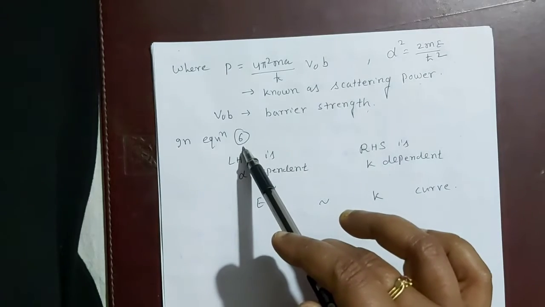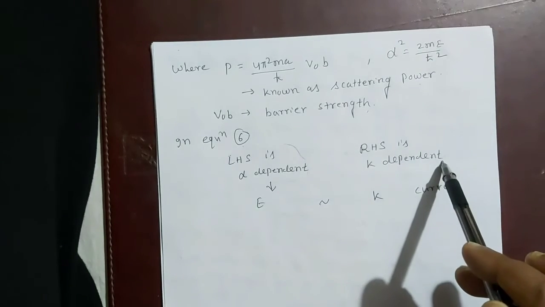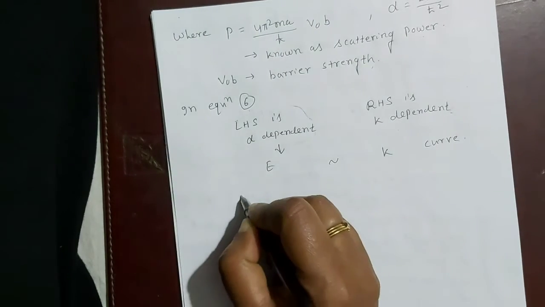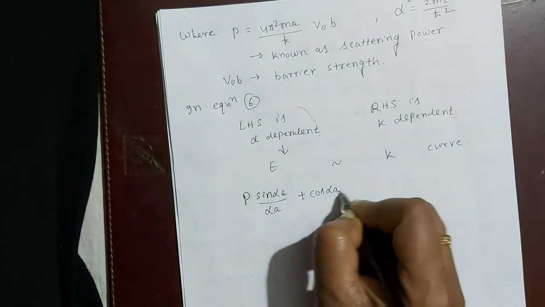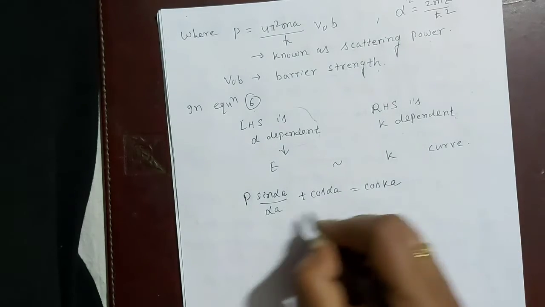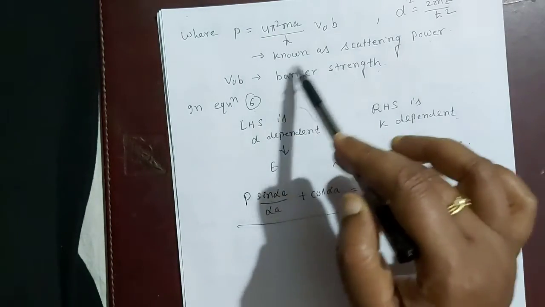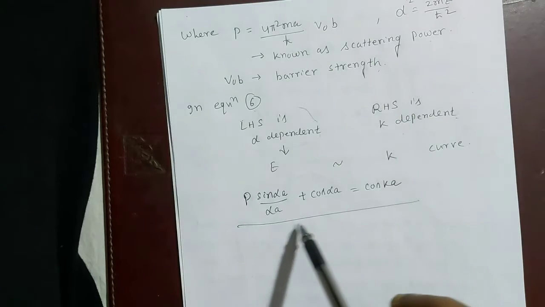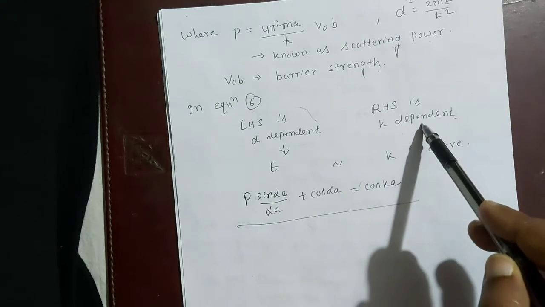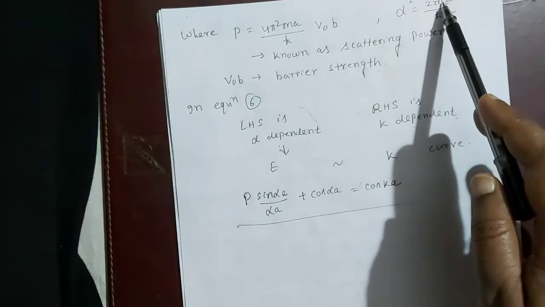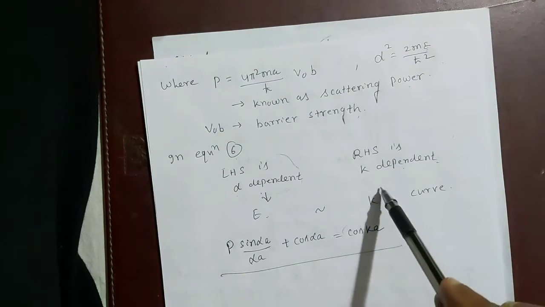In equation 6, the LHS is alpha dependent and the RHS is k dependent, because equation 6 is P sin alpha a upon alpha a plus cos alpha a equal to cos ka. Here P depends upon the strength of the barrier. If we observe this equation carefully, the left side is dependent on alpha and the right side is dependent on k, the wave vector. And alpha again depends on E. So basically the LHS is E dependent and the RHS is k dependent.